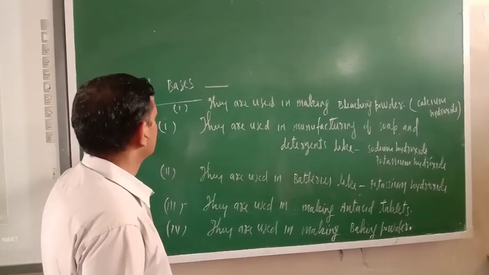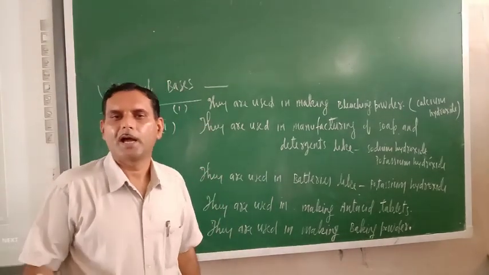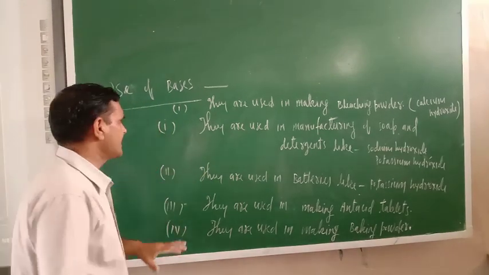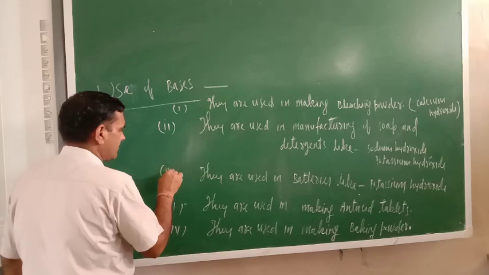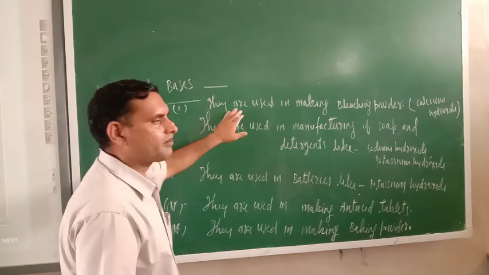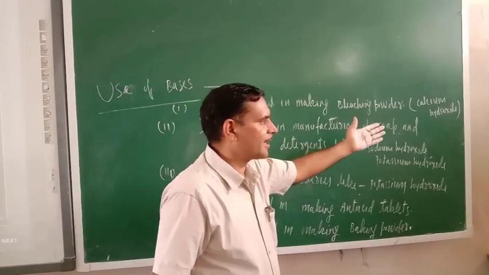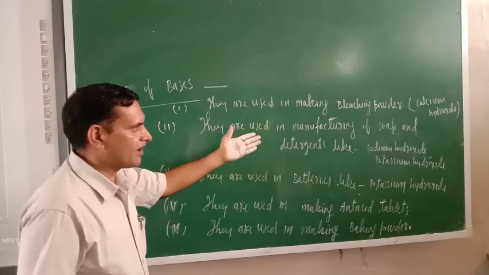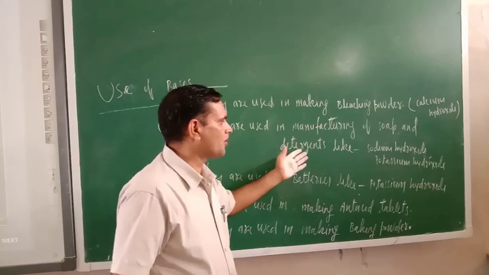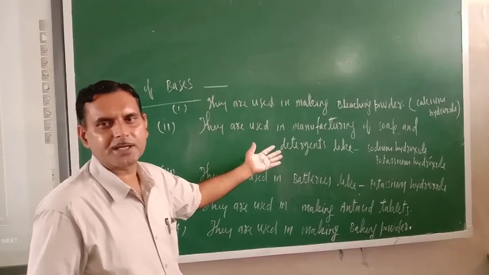By seeing the animation and video, you might have heard and seen the uses of different kinds of bases. Just see the first use, bleaching powder. Bleaching powder is made from calcium hydroxide only, so calcium hydroxide is a base. Second, they are used in the manufacturing of soap and detergent. Sodium hydroxide and potassium hydroxide are used for the manufacturing of soap and detergent.